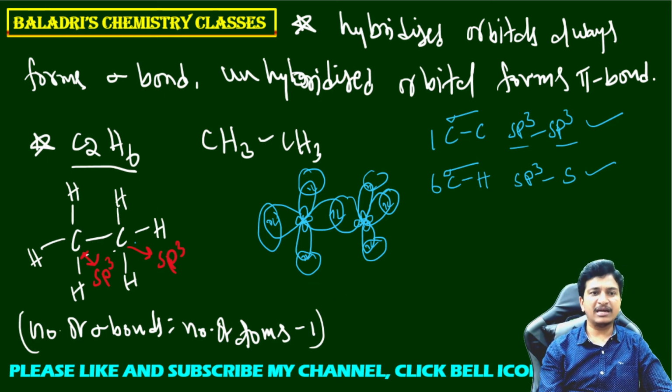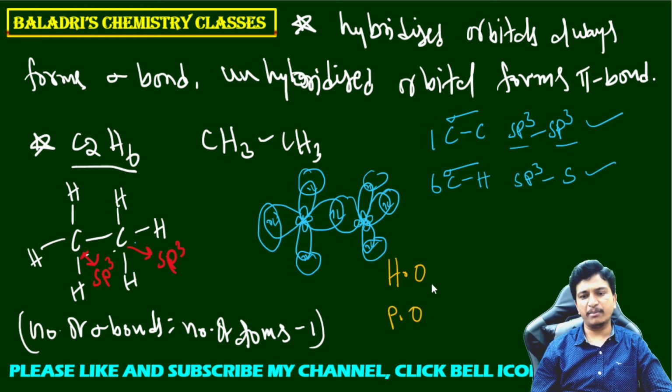Now, you can calculate here the number of sigma bonds, and the number of hybridized orbitals and pure orbitals. Now, 1 second, give me time. Let me change the color. Yeah. Here what we are going to find? The ratio between hybridized orbitals and pure orbitals. HO is hybridized orbitals, PO is pure orbitals or unhybridized orbitals.